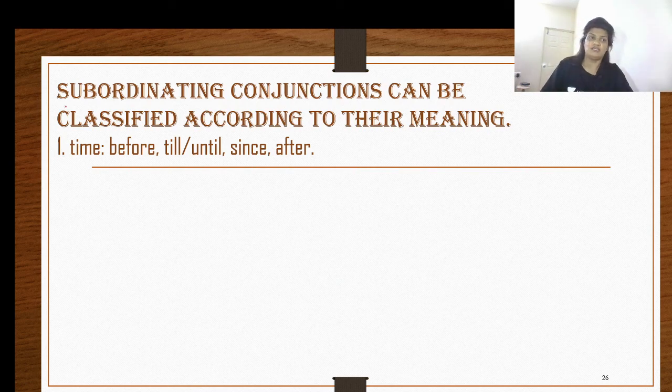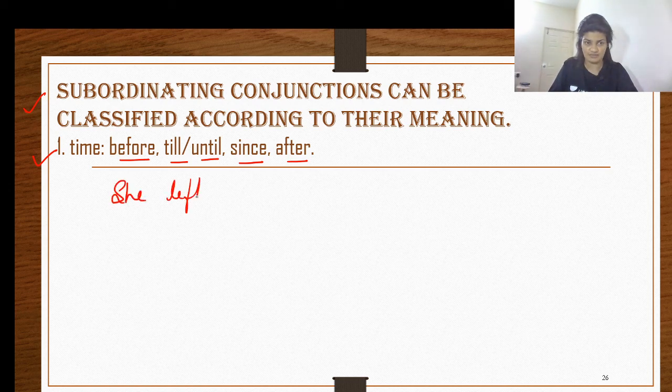Well, subordinating conjunctions can be further classified according to their meaning in the statement, which is like this. First one being the time. They are segregated on the basis of time. Number one being before, till, until, since, and after. Let me give you the examples based on these.